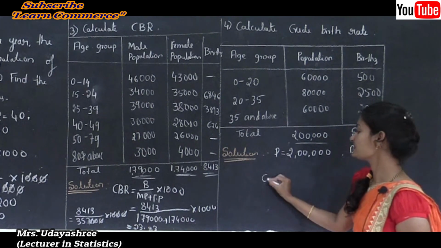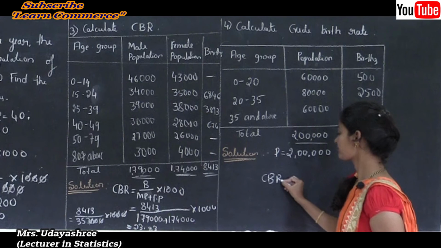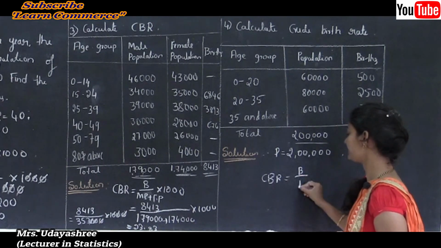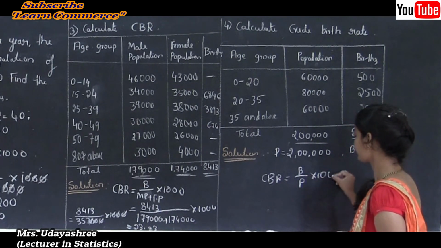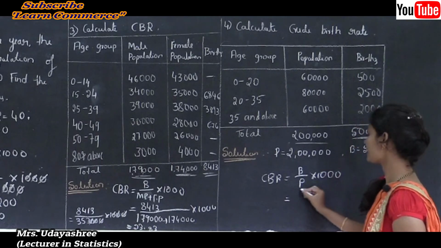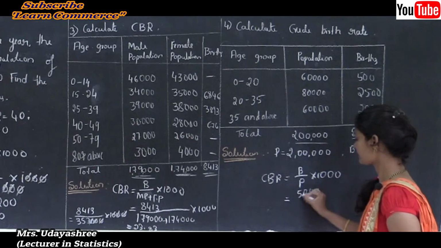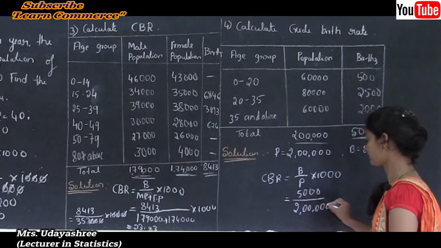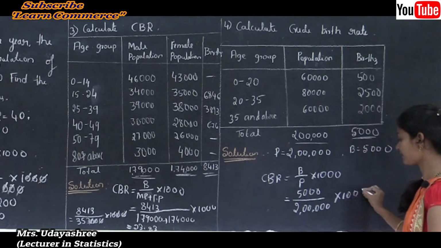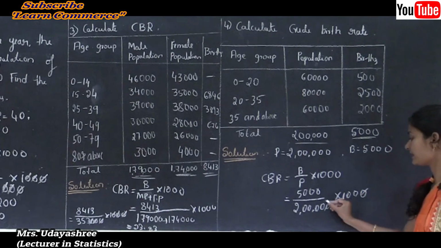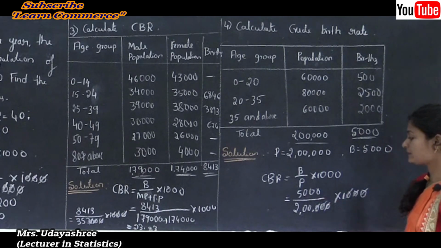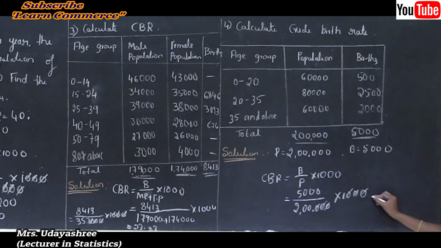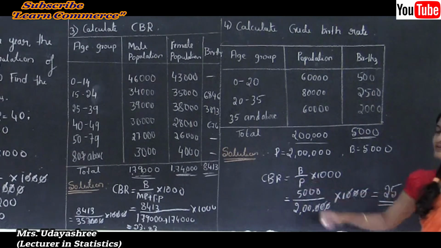The CBR formula is B by P into 1000. So B is 5,000 and P is 2 lakh into 1000. The zeros get cancelled, and 5,000 divided by 200 is 25. Yes, this is the calculated answer of CBR.